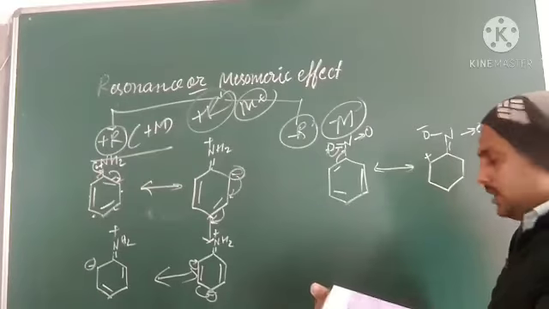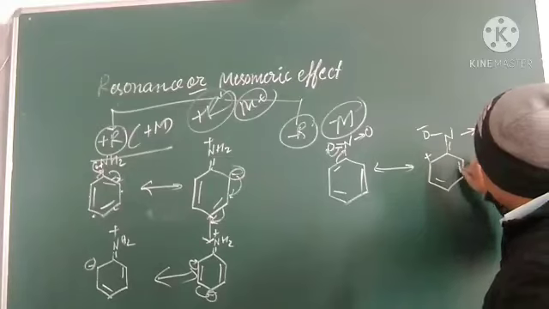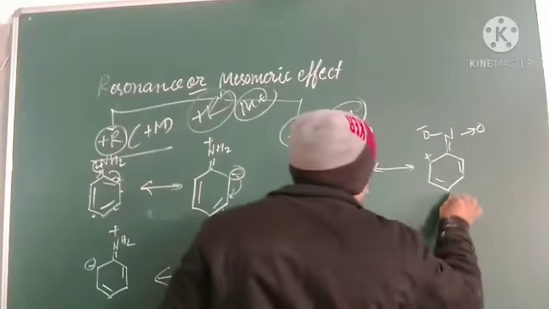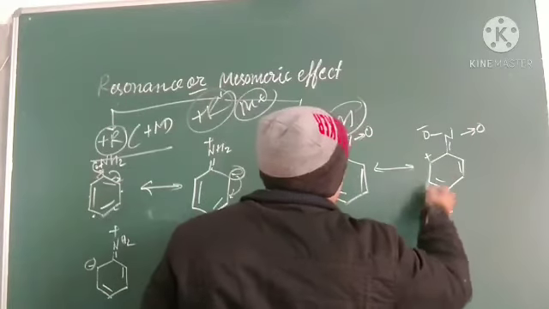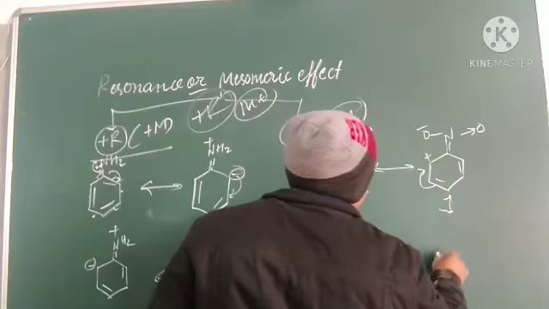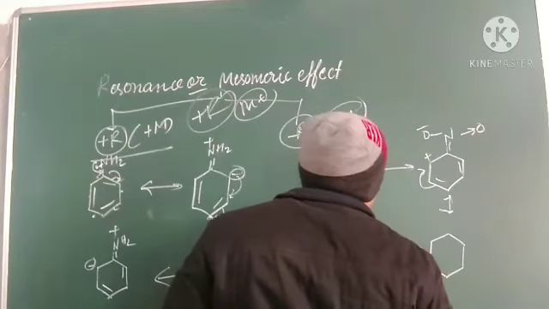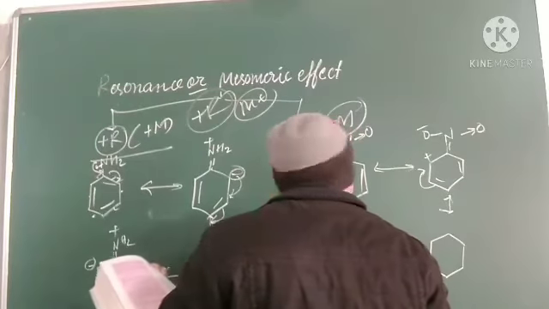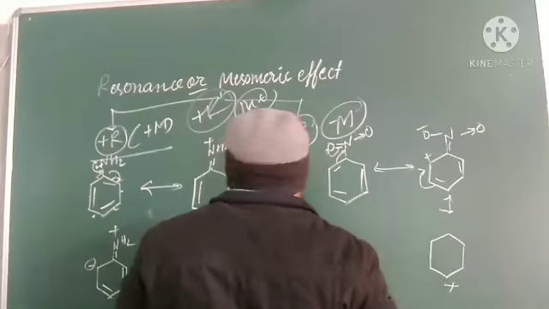Understand? And in the next step, what do we see? The next step is this may move there, and this goes there, and a charge is generated here. So in the next step there is a positive charge here, because this one is going there.